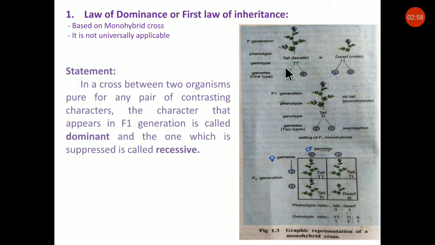Their genotypes are capital T for tallness and small t for dwarfness. After crossing these parents, we get the F1 generation, which is hybrid, capital T and small t. Phenotypically, the plant is tall, but genotypically, it contains a hybrid combination, that is capital T and small t.